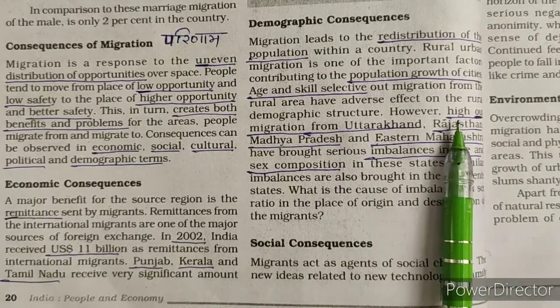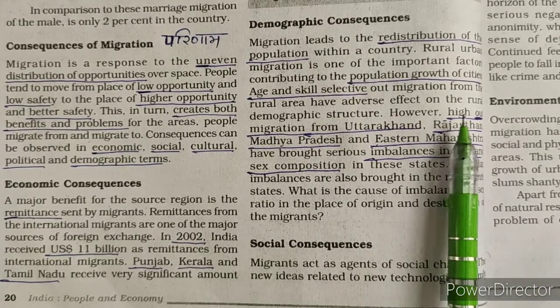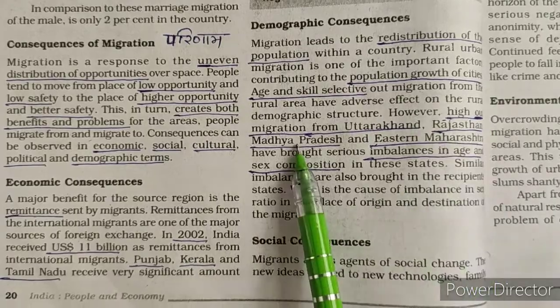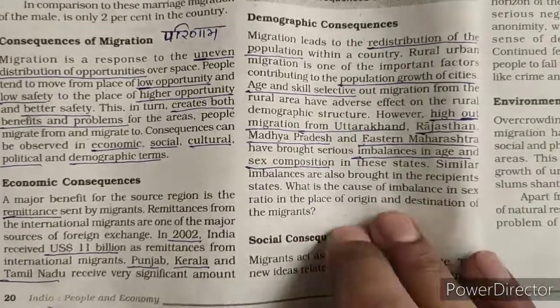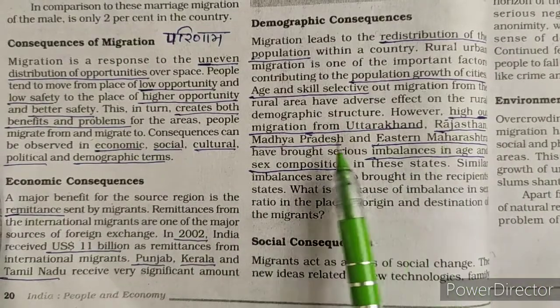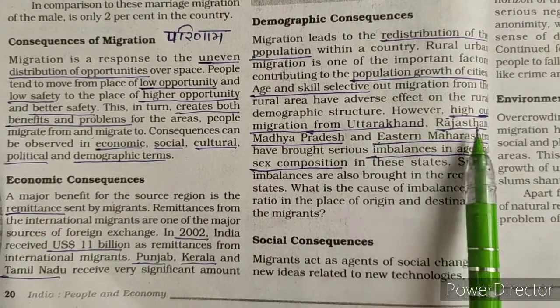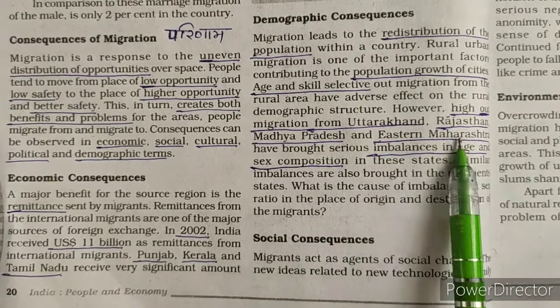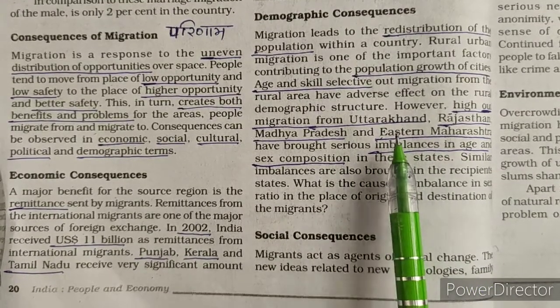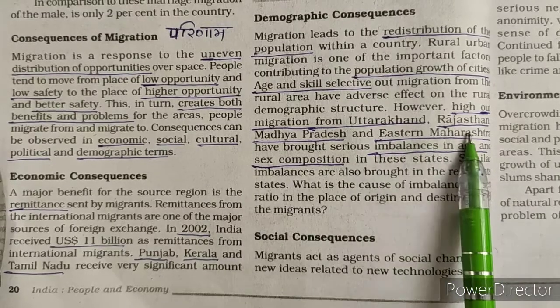Now most of the people are migrating from backward areas. So which areas have high out migration? Let us see here, high out migration. That high out migration is from Uttarakhand, Rajasthan, Madhya Pradesh and Eastern Maharashtra, not Western. Western is a developed, industrialized area, but in Eastern Maharashtra there are no opportunities.